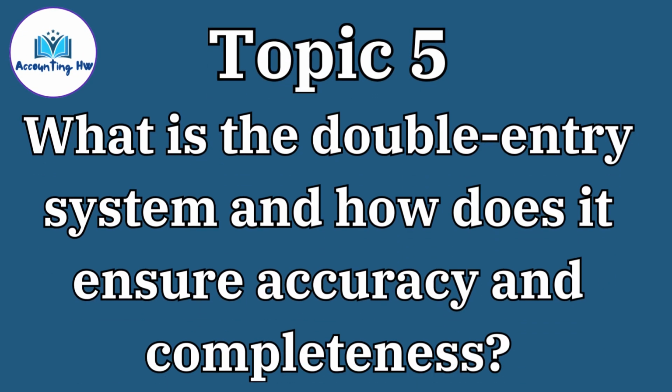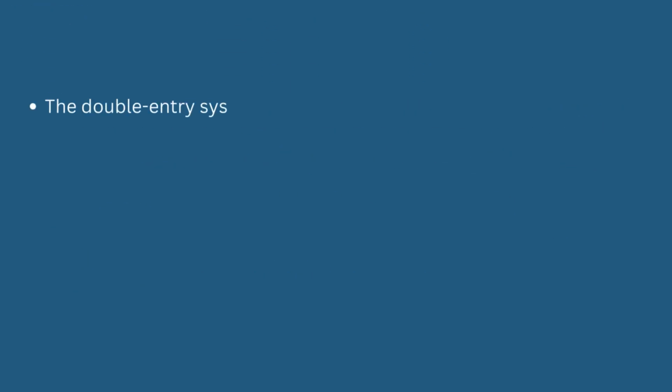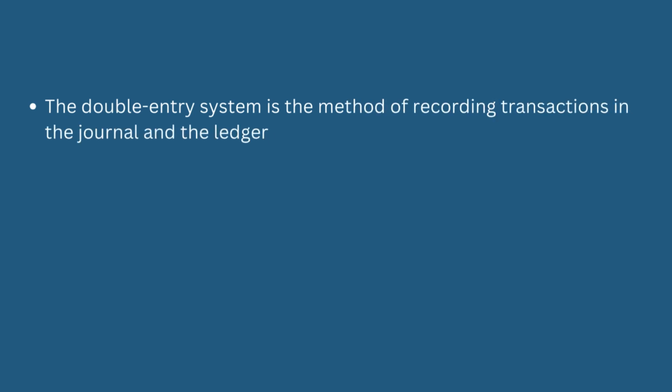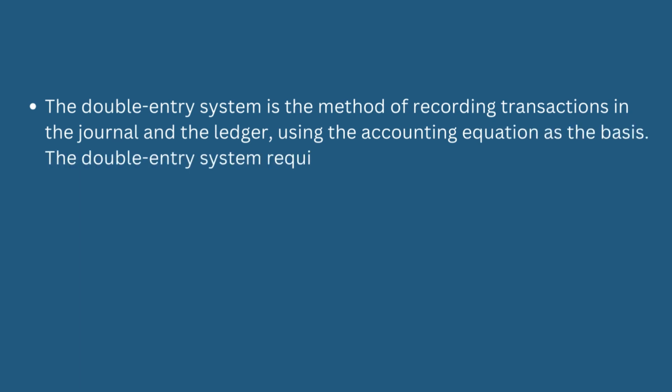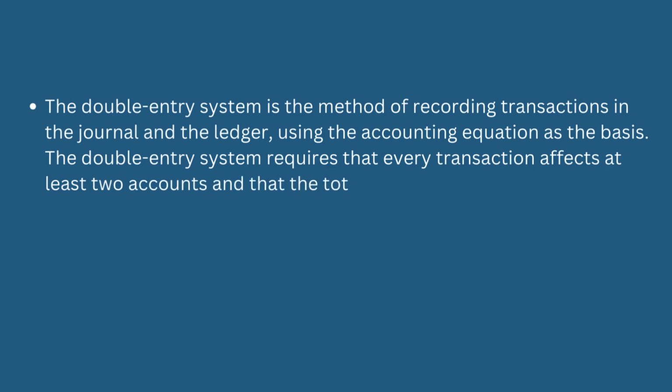Now our fifth and last topic is: what is the double entry system and how does it ensure accuracy and completeness? The double entry system is the method of recording transactions in the journal and the ledger, using the accounting equation as the basis. The double entry system requires that every transaction affects at least two accounts and that the total debits equal the total credits.